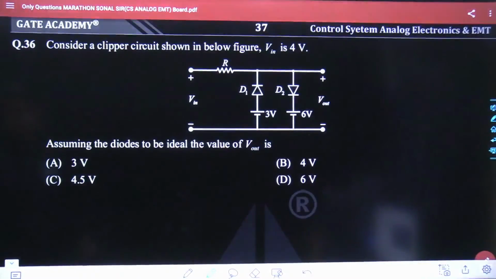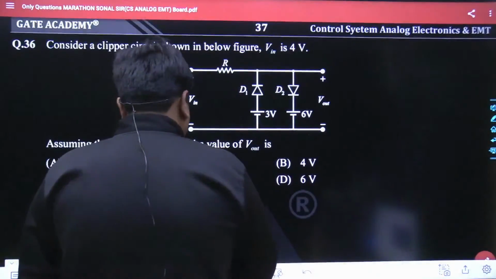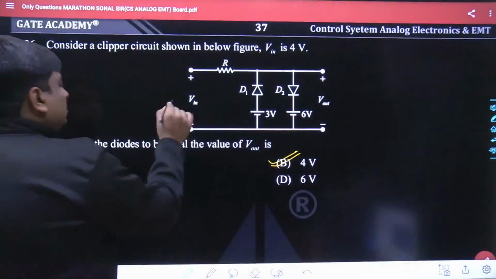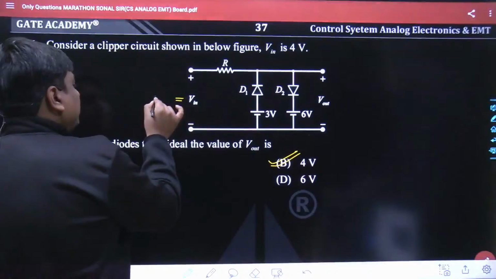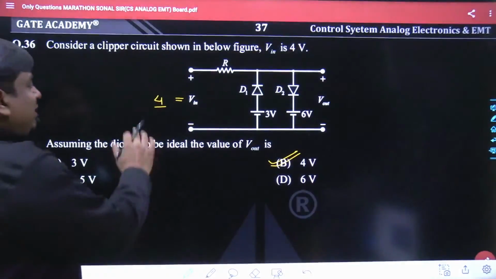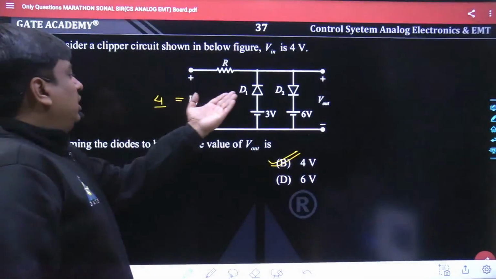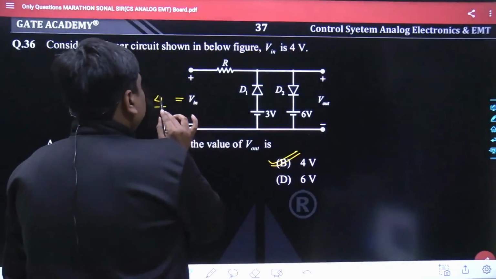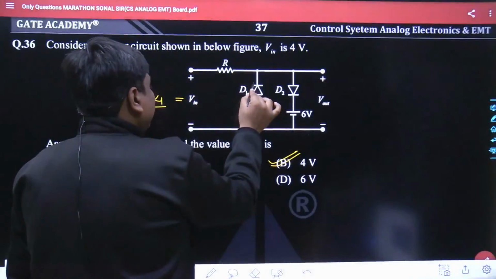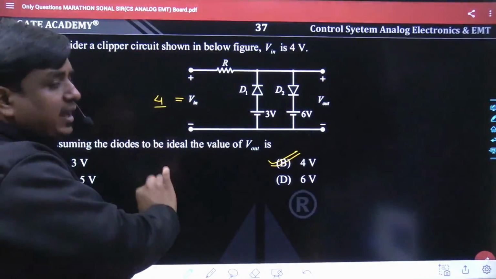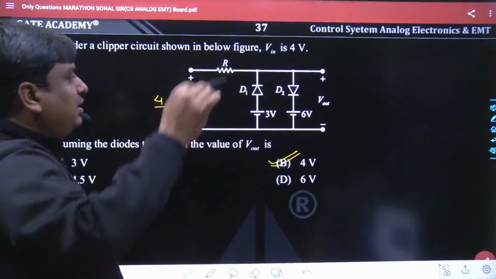My dear friends, the best answer for this given question is B, that is 4 volt. In this problem, Vin is not a time varying input, it's steadily set at 4 volt. And as it is set at 4 volt, we can talk about the D1 and D2 behavior. The 4 volt gets connected to the cathode side, whereas the anode side is connected to the 3 volts. So obviously, the cathode voltage is at a higher potential compared with the anode voltage.